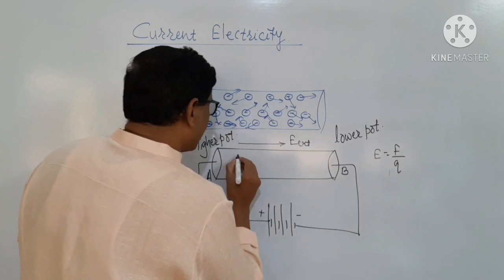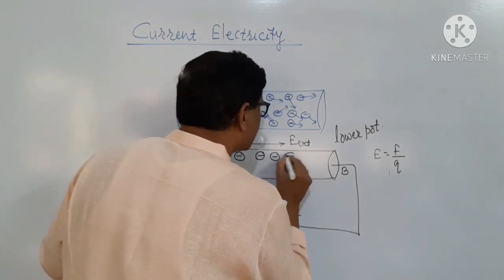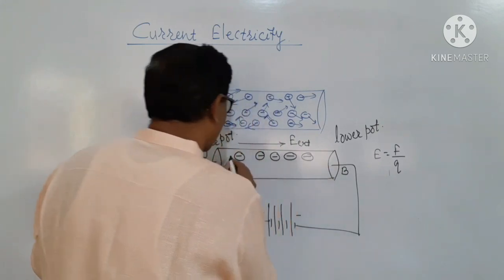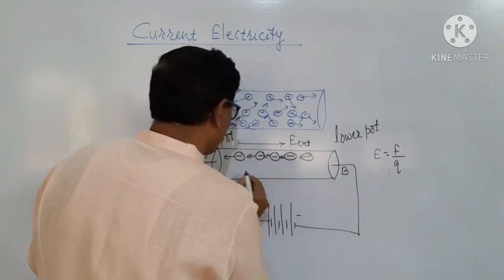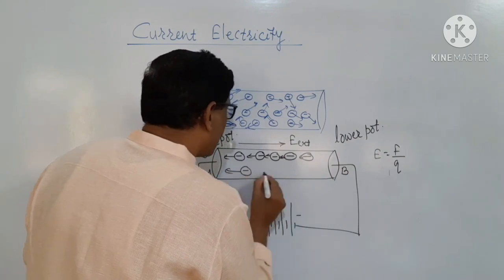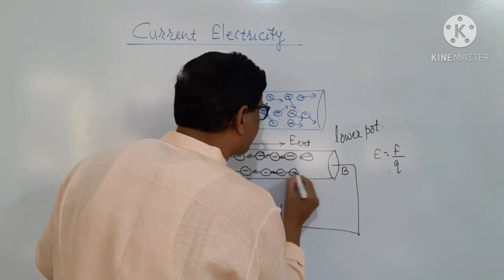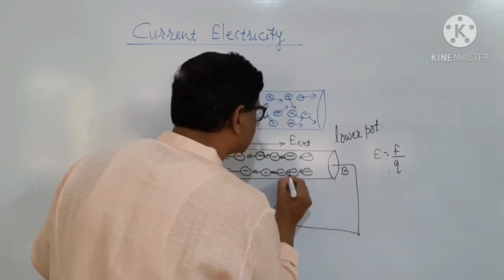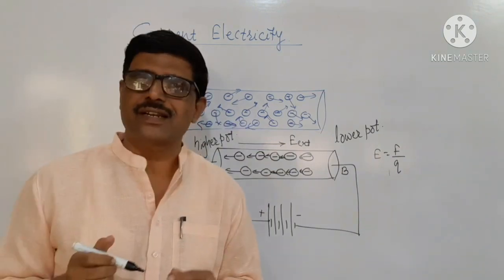Therefore, every electron is acted on by a force in the direction opposite to that of the electric field, and therefore all the electrons align themselves in the direction opposite to that of the external electric field.